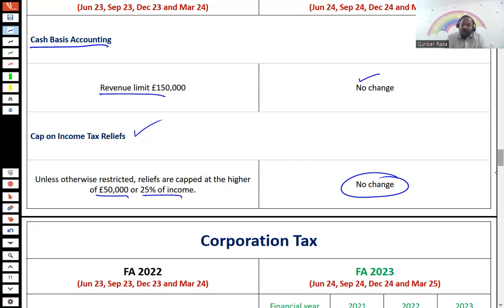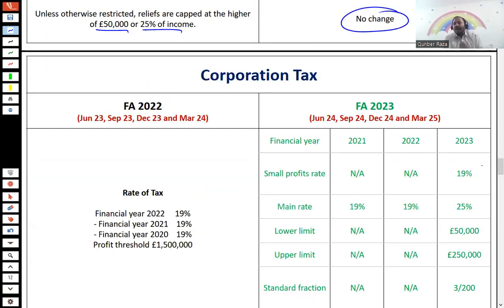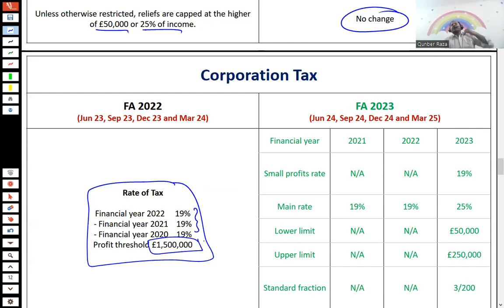Now, if I move forward with respect to corporation tax, on the corporation tax front, there are some, I would call it, major changes. And the major changes are that the rate of tax previously was straight away 19%, and there was a profit threshold. If your profit exceeds the threshold amount, then you are considered a large company, and as a large company, you are supposed to pay tax in installments.